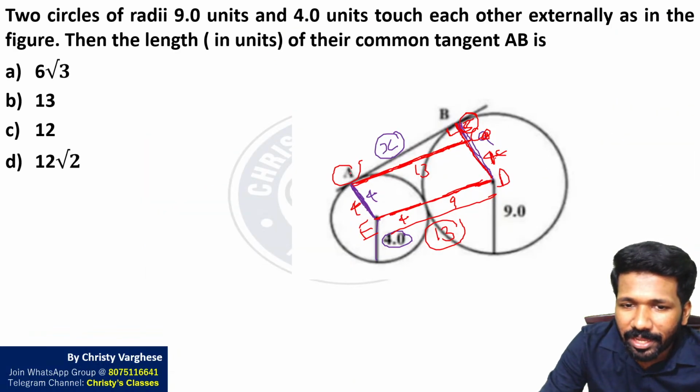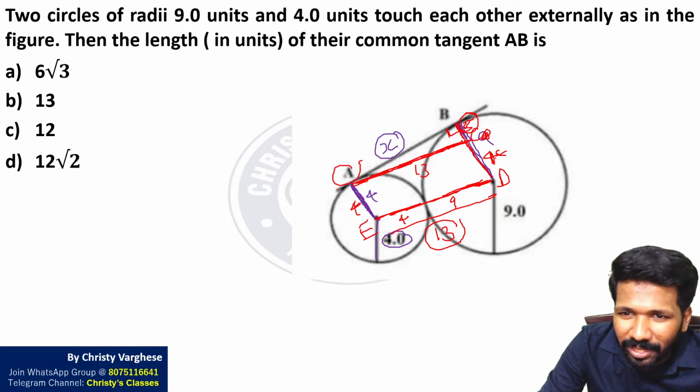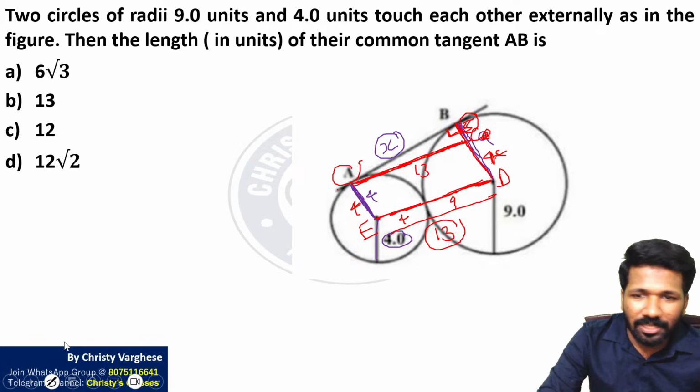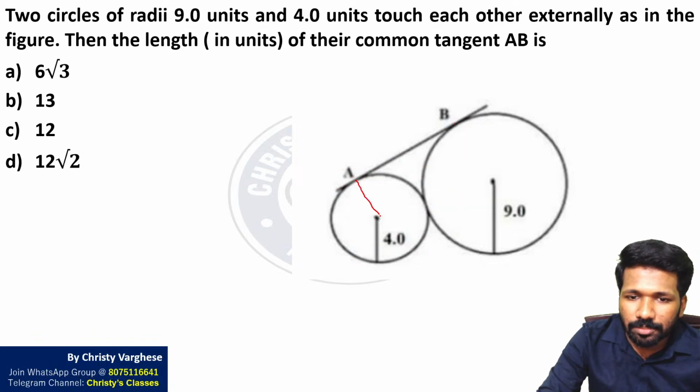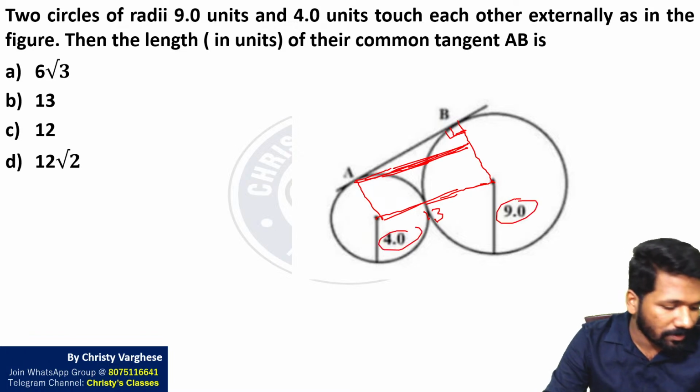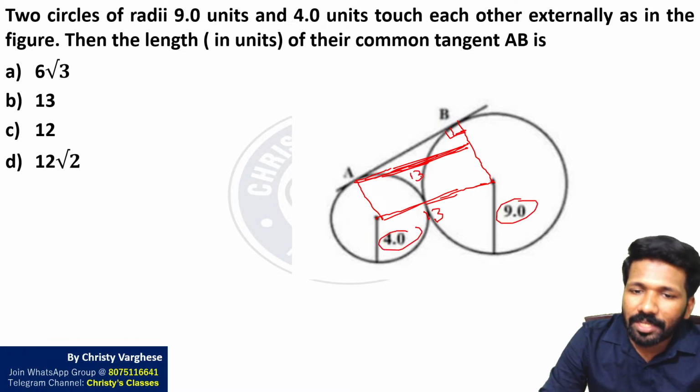ये 90 degree है. Again, this picture does not look like this is 90 degree. But that is what I told. This picture is a rough diagram. I will draw once more. If I join this like this perpendicularly, this is 90 degree and this is the hypotenuse also we can say. And this is a rectangle, this is 13, 4 plus 9 13 है और ये भी 13 है.